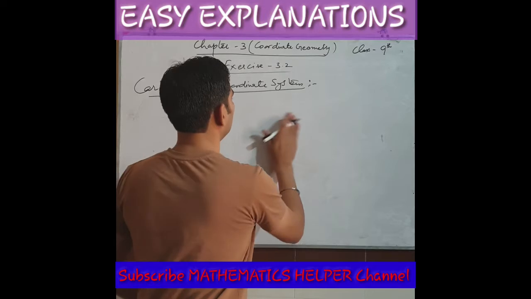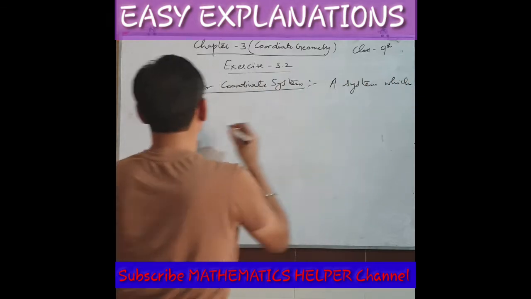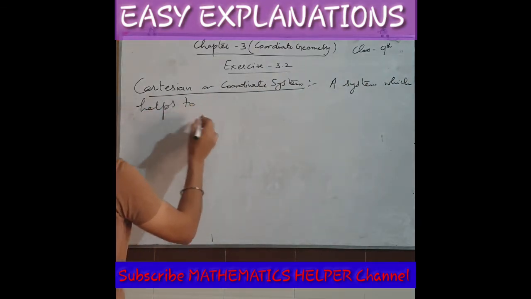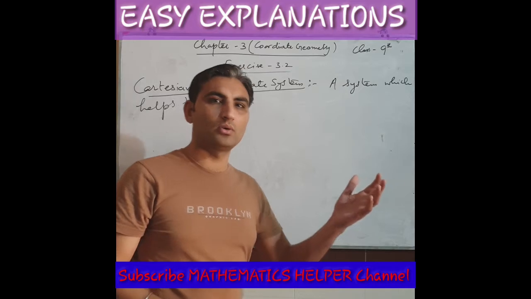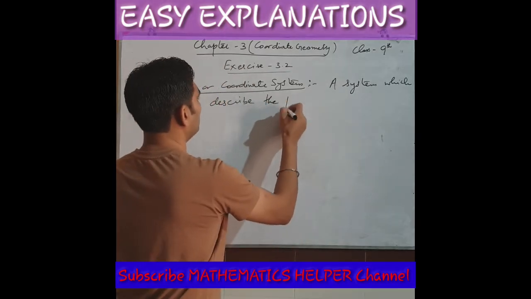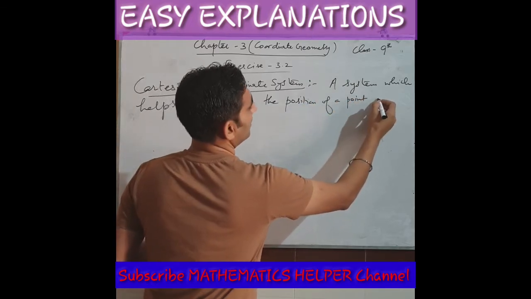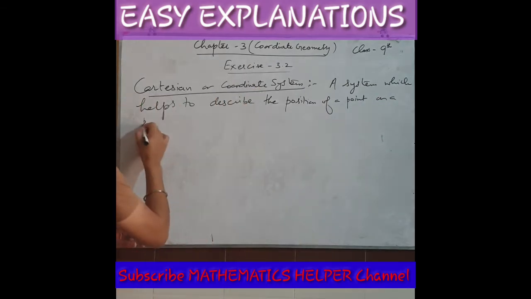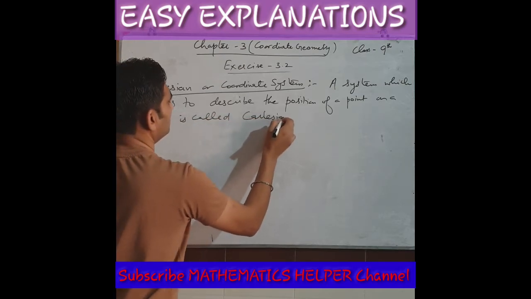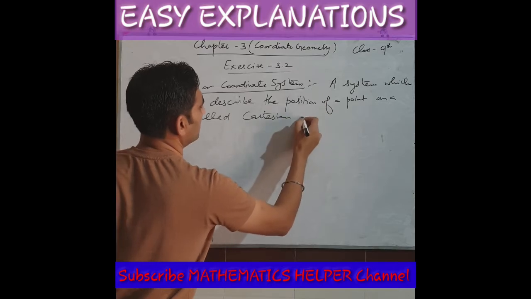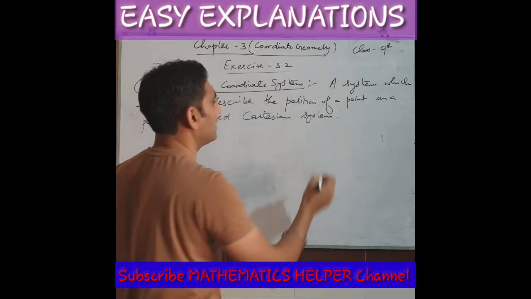So we will write here: a system which helps to describe, describe means we can explain or tell about, the position of a point on a plane is called the Cartesian or coordinate system. I am saying here coordinate or Cartesian system, I am using the Cartesian system. So this is called the Cartesian system.